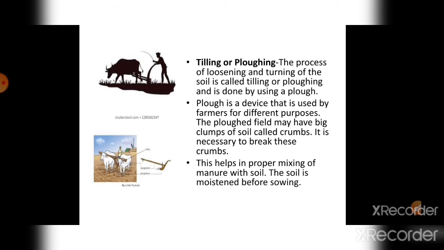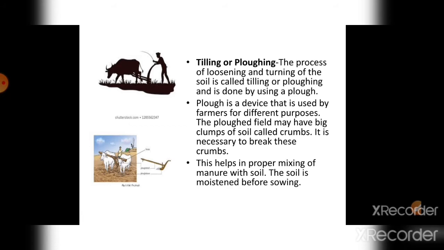Ploughing is the process of loosening and turning of the soil. It is the process where we loosen the soil and turn it up and down. A plough is used to do this. A plough is a device that is used by farmers. It is pulled by animals, mostly oxen, animals that belong to the cow family.